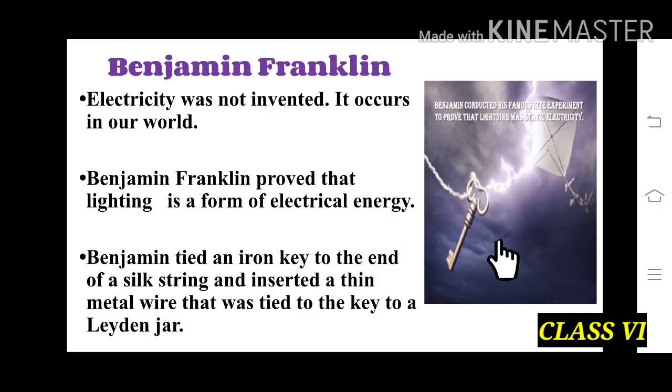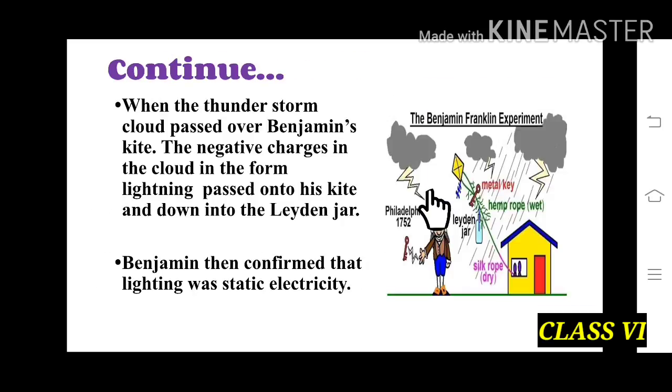So children, in this picture we can see that Benjamin tied an iron key to the end of a silk string and inserted a thin metal wire and tied the key to a Leyden jar. Now I will explain you about the Benjamin Franklin experiment.